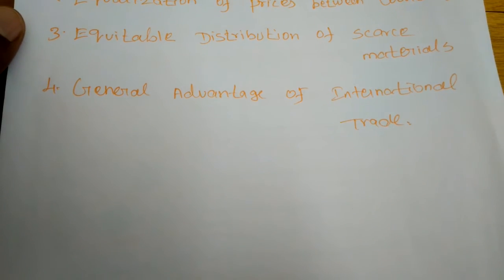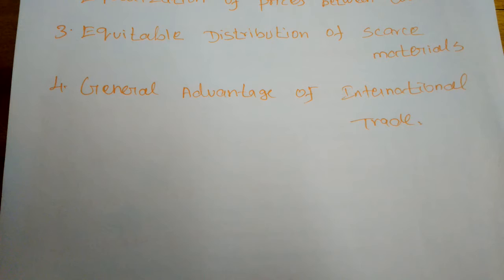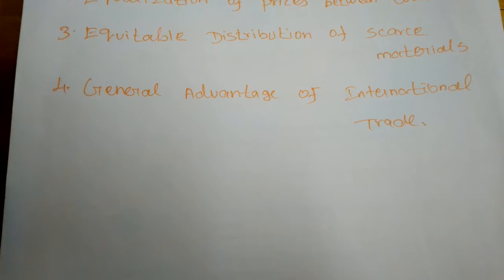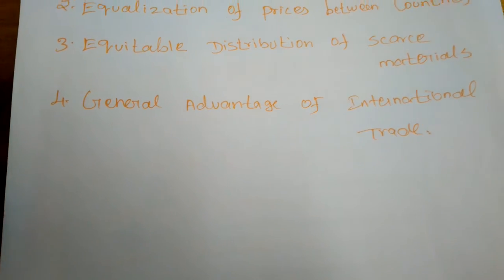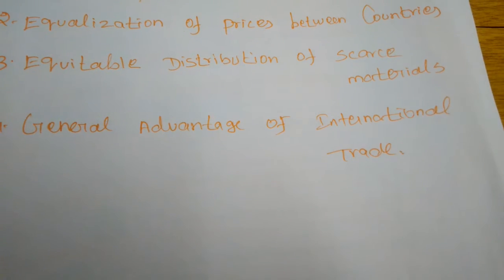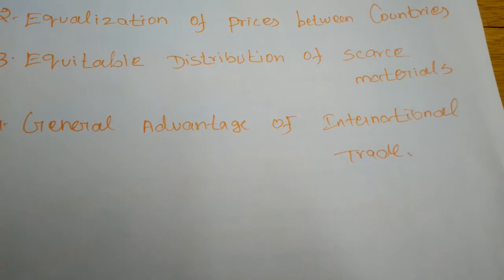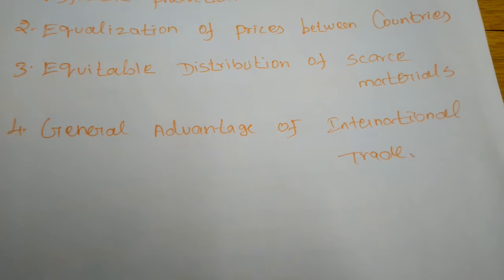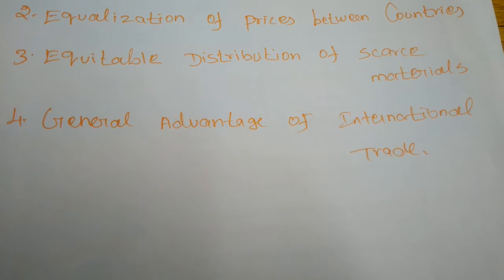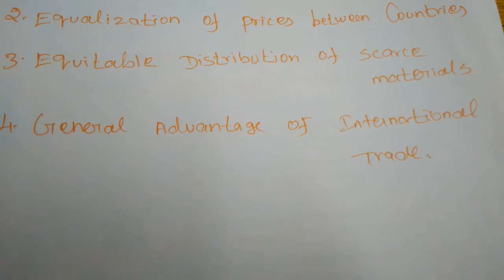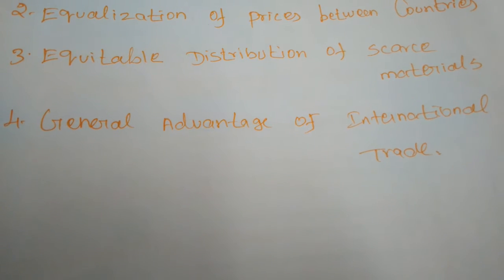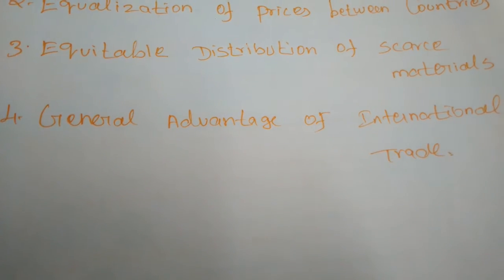Next, general advantages of international trade. So what are the general advantages of international trade? The availability of a variety of goods for consumption. So when any nation deals with another nation, a variety of goods will be available for consumption. So throughout the world, all the people can have the power and the possibility to use or consume all types of products.